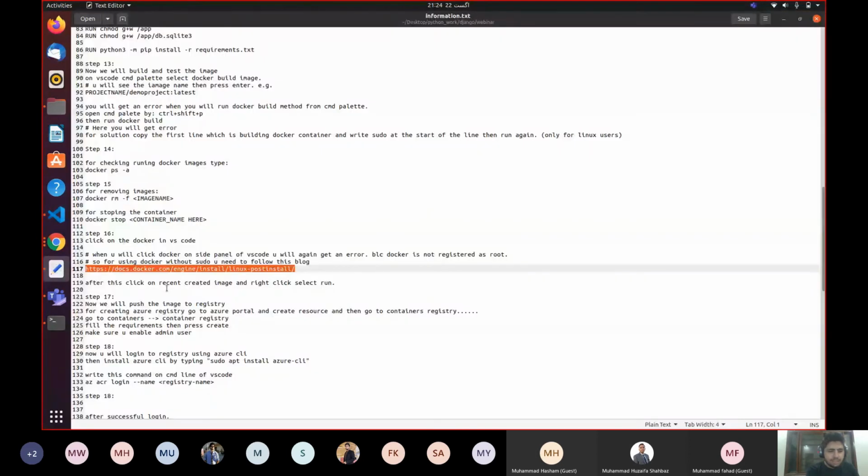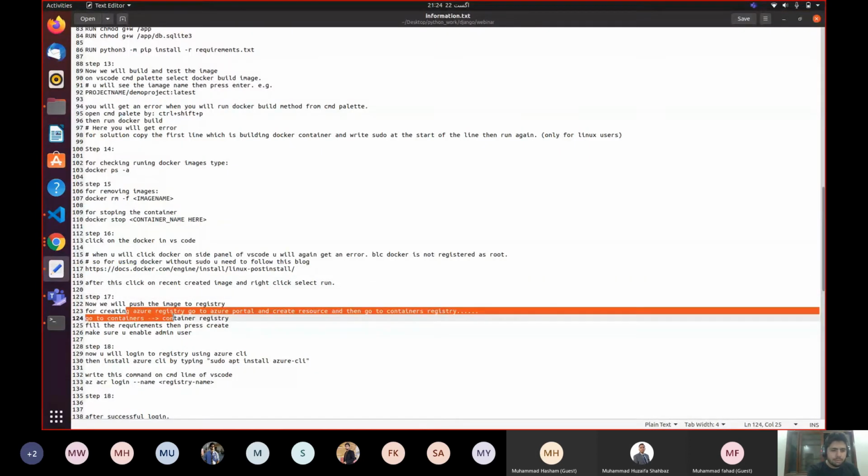Okay, so next step number 17. Now we will push the image to the registry. Okay, so now we are moving closer to the deployment part. For creating an Azure registry, go to the Azure portal and create a resource, and then go to container registry. I have told you how to create a registry and how to create a resource yesterday as well, but I'm going to repeat it again today because I'm very generous.